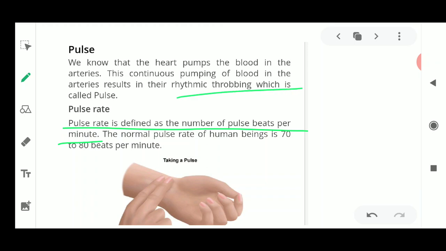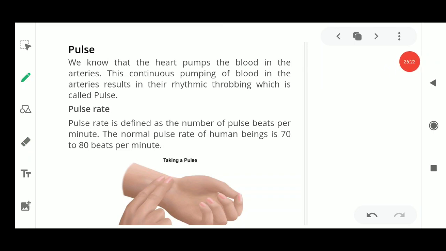That rhythmic throbbing is because of the flow of the blood, which is because of the pumping of your heart. This pumping takes place 70 to 80 times per minute in an adult. So this becomes the pulse rate, or the pulse beats per minute. It is also written as beats per minute. So this is known as the pulse rate.